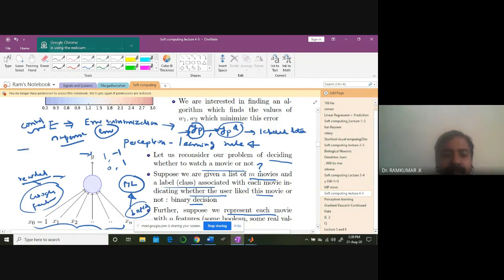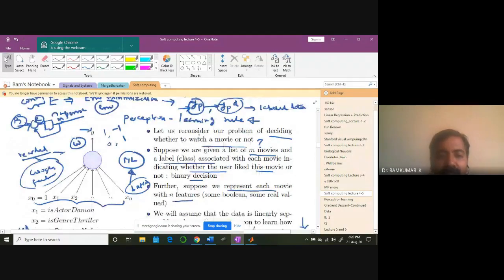In control theory, you give a reference signal, and then the system will try to reach the reference value. So at every instant you measure the output, you compare, and you get the error. Based on the error, you try to correct the system. In the same manner, here also we are measuring the difference between Y_d and Y_p, and we find the error, and that error is adjusted by manipulating the weights. The weights are the controlling parameters here. So when you manipulate the weights, the system is getting controlled.